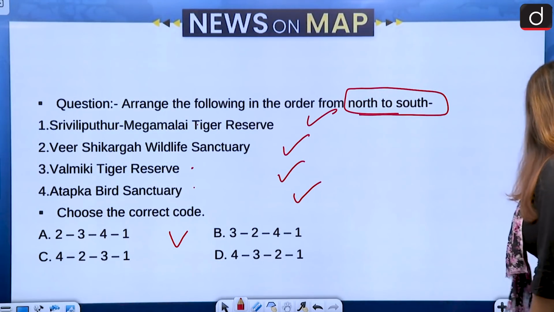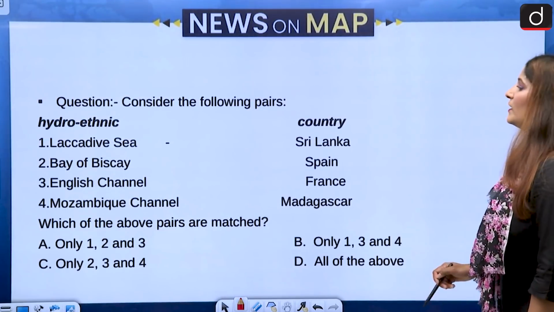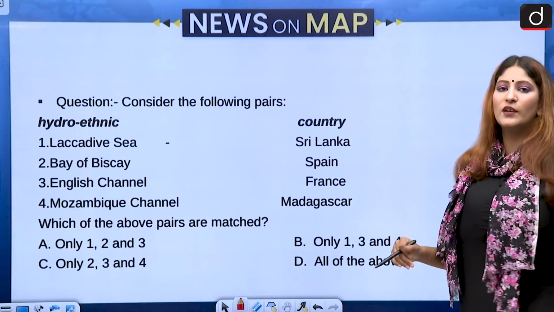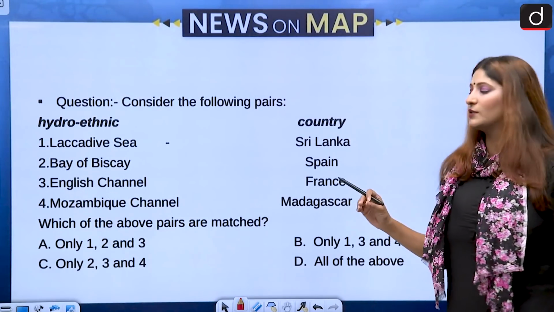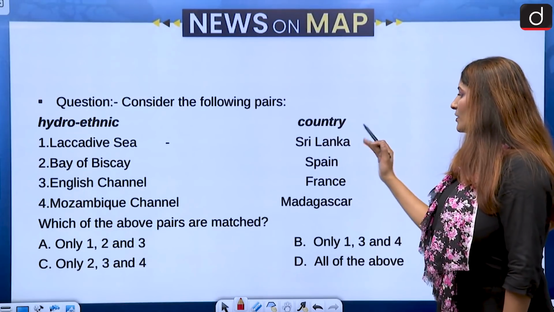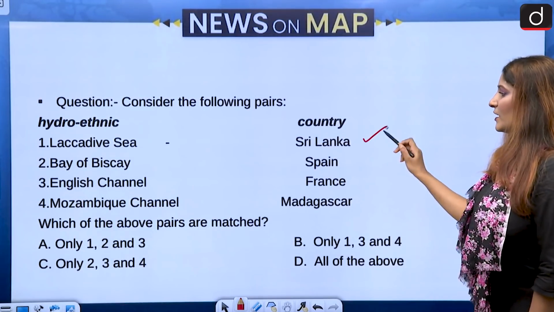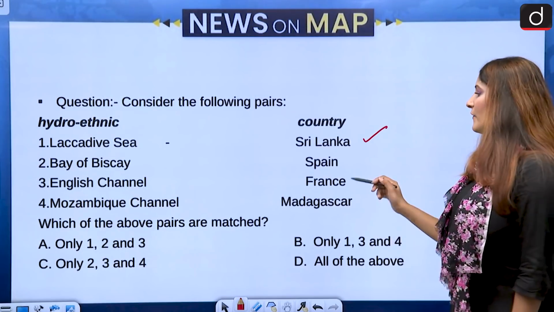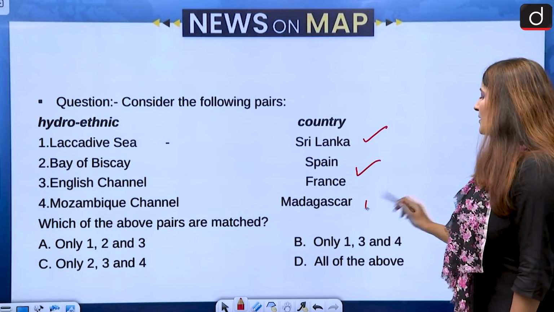Alright, let's move on to the next set of questions. We have to match the sea and the country near which the water bodies are located. Laccadive Sea, Sri Lanka, Bay of Biscay in Spain. Then we have English Channel in France and Mozambique Channel in Madagascar.